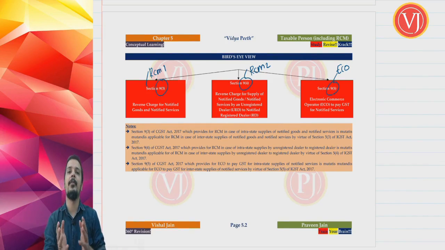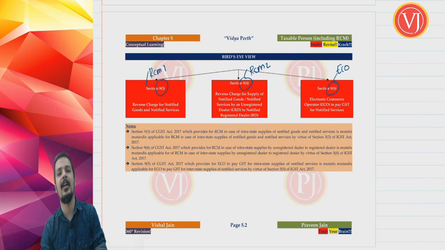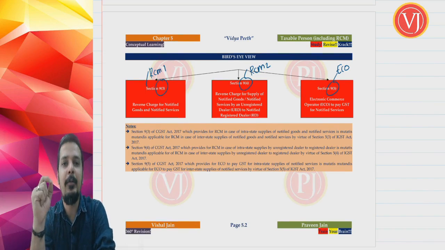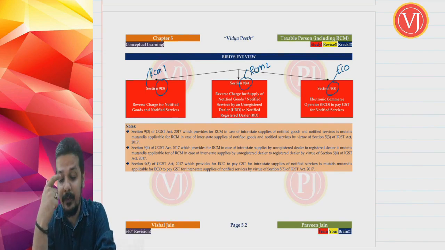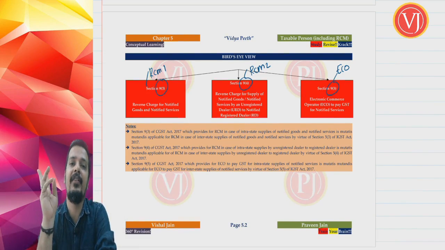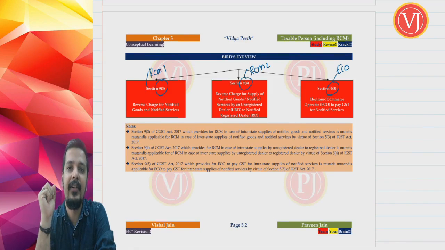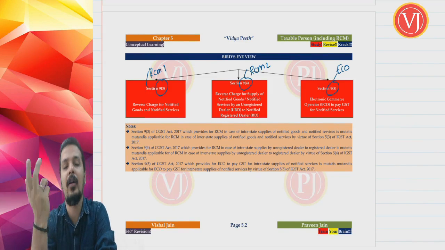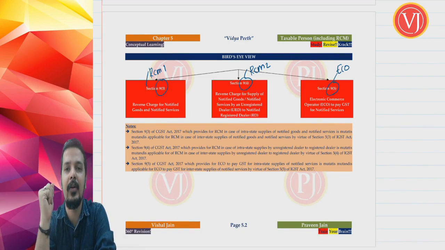Reverse charge mechanism, I think we have discussed a lot of times. It means the supplier will not pay GST to the government, it is the recipient who will pay GST to the government. And there are two types of reverse charge mechanism. Type 1 is section 9.3 and type 2 is section 9.4. Section 9.5 talks about a scenario where neither the supplier nor the recipient will pay GST to the government. It is the electronic commerce operator who will pay GST to the government.